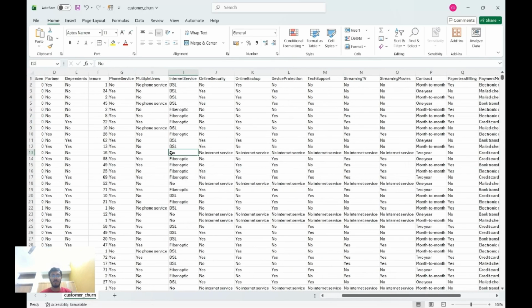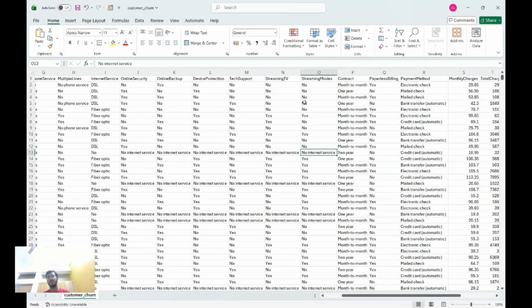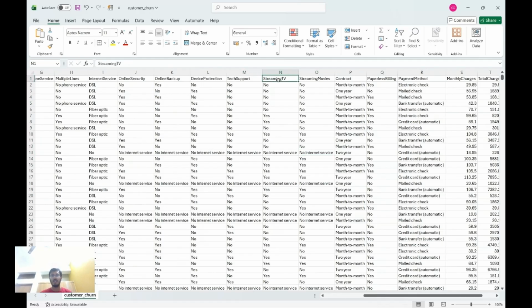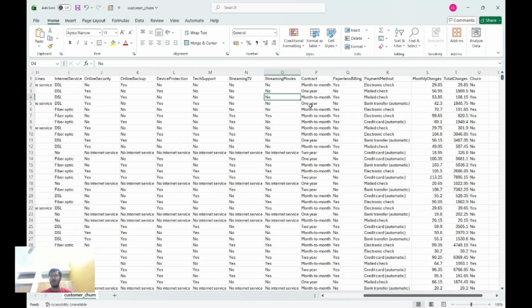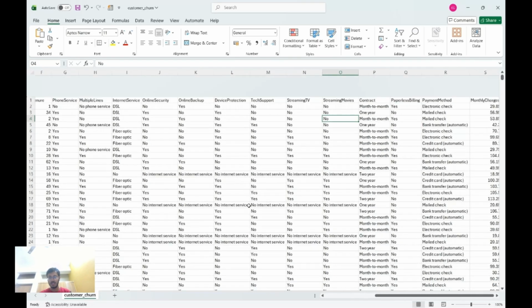Online security, of course. If someone does not use an internet service, they won't be using any online security. So no internet service, no internet service. But for the others, do they have online security? Yes or no? Online backup, device protection, tech support, streaming TV, meaning TV streaming services, OTT services, and all those things. So these are the data we have.